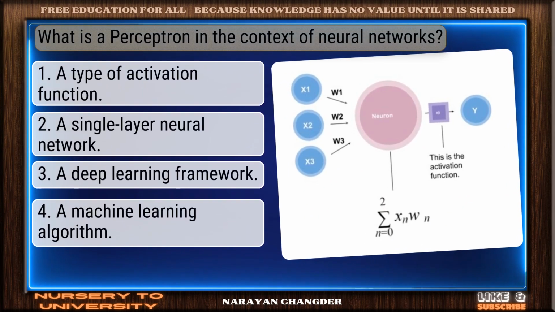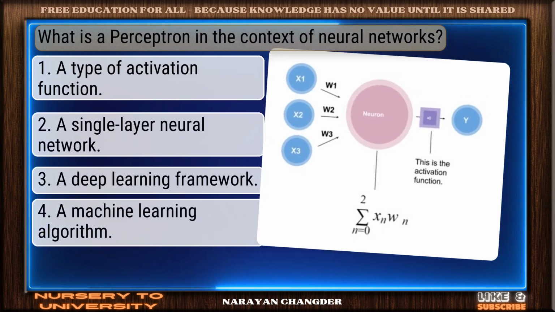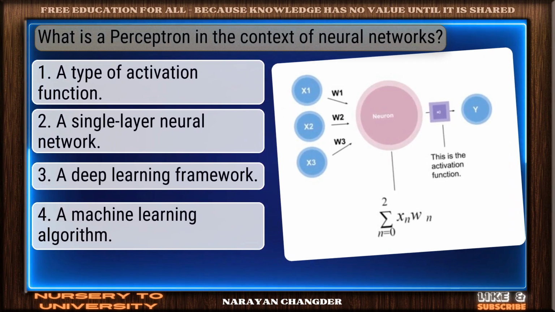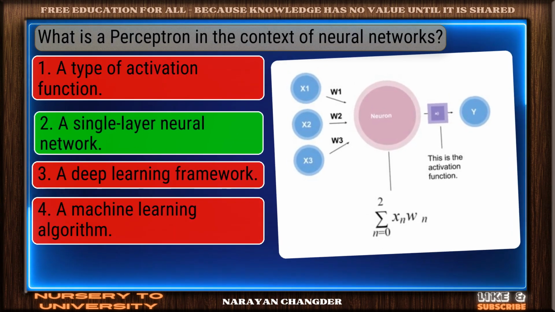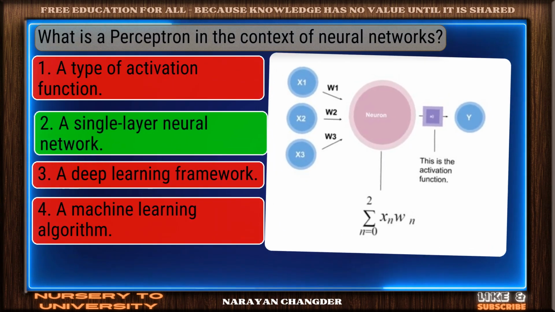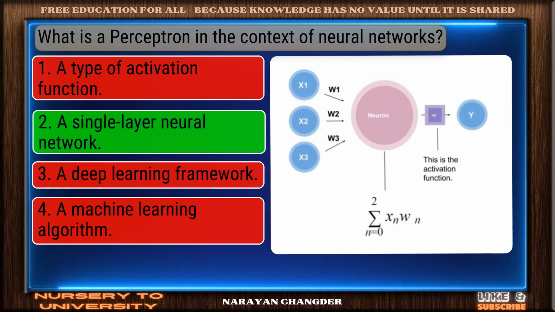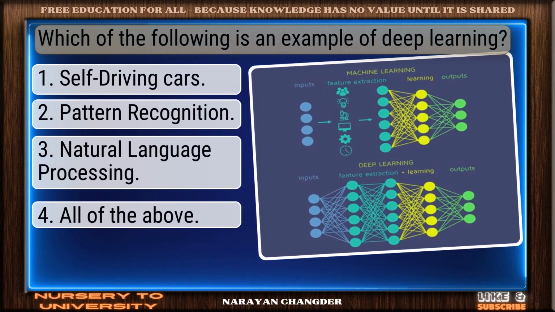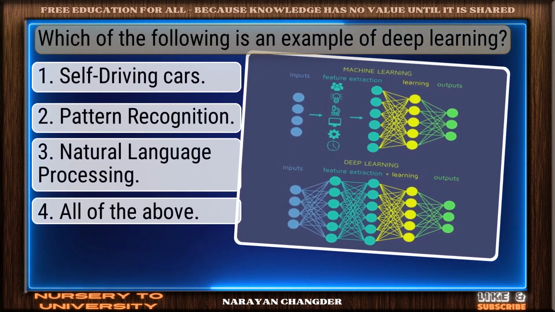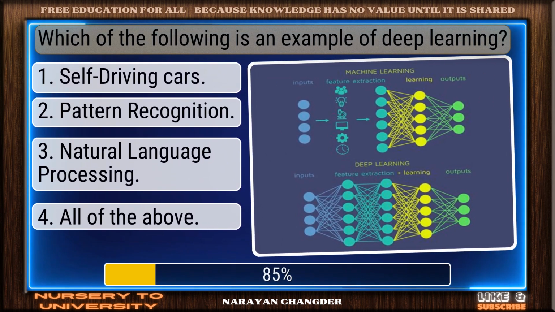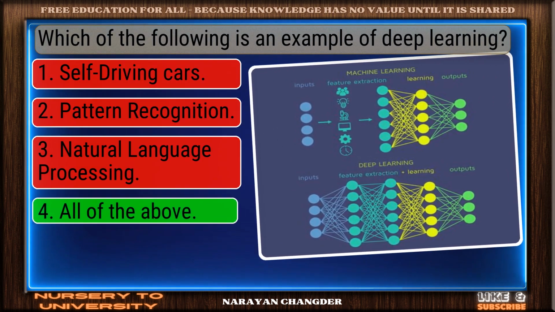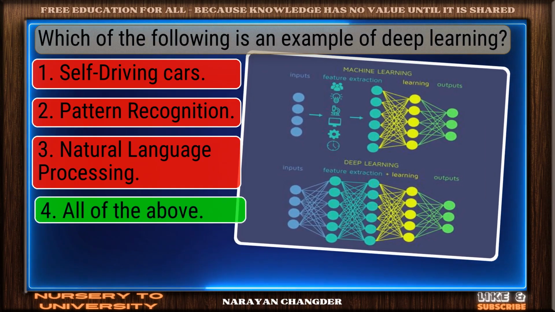Question number 27. What is a perceptron in the context of neural networks? You got it. Your choice, a single-layer neural network, is right. Question number 28. Which of the following is an example of deep learning? Well done. All of the above is the right choice.